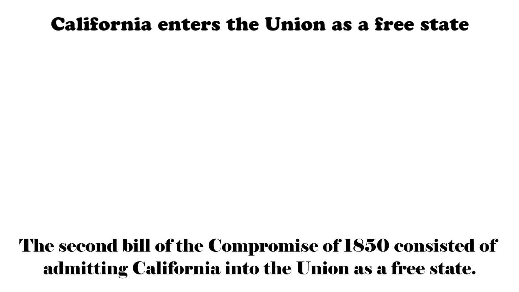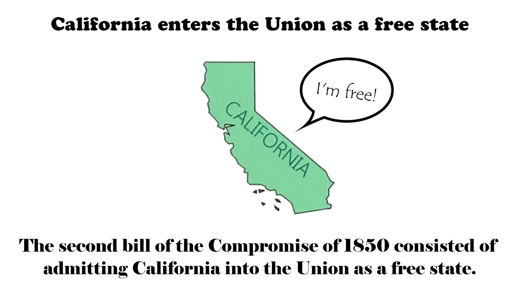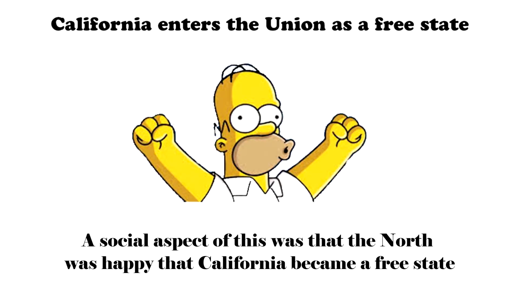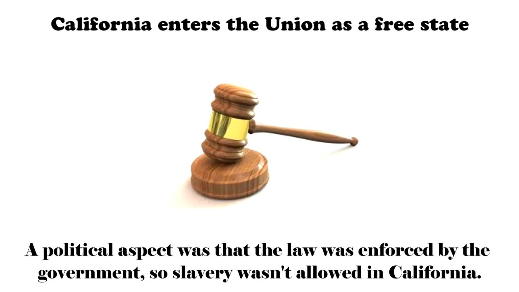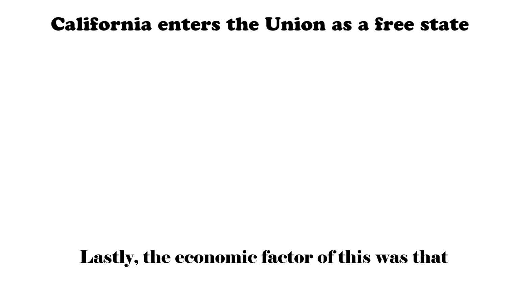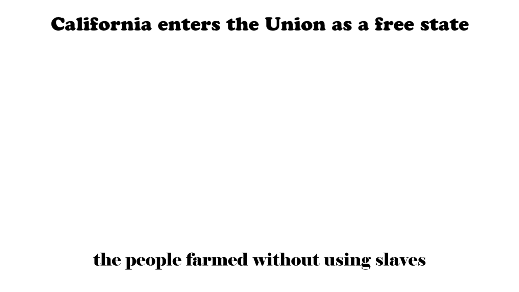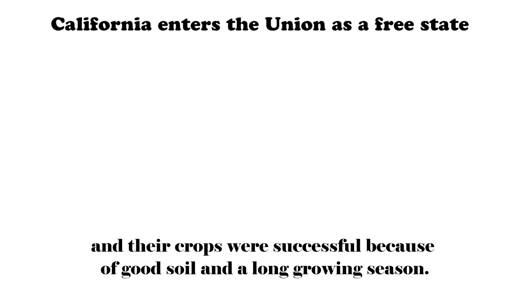The second bill of the Compromise of 1850 consisted of admitting California to the Union as a free state. A social aspect of this was that the North was happy that California became a free state, but the South, however, didn't like that because they couldn't expand slavery into California. A political aspect of this was that it was enforced by the government, and so slavery wasn't allowed in California. Lastly, the economic factor of this was that California was never involved with slavery, and the people of California still farmed without using slaves, and their crops were fairly successful because there was good soil and a long growing season.